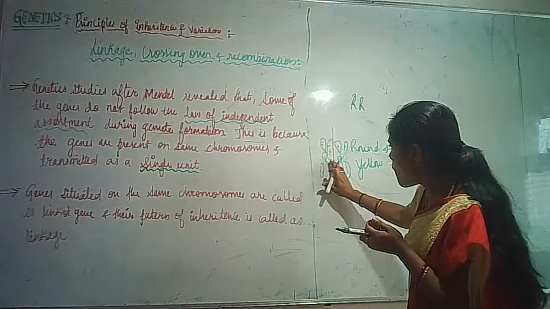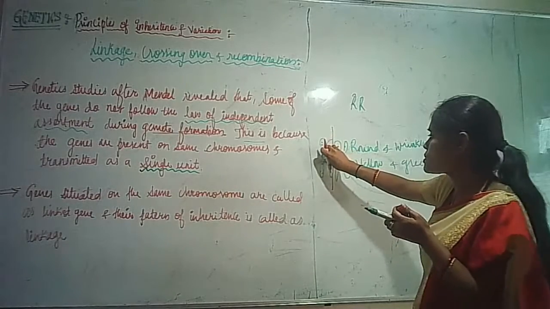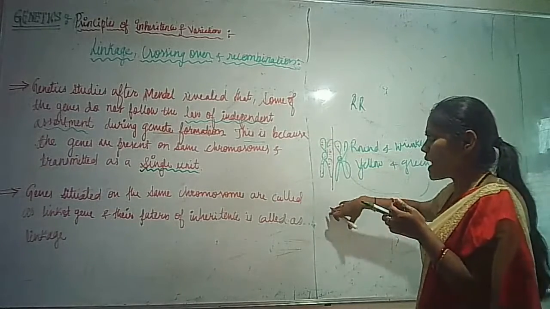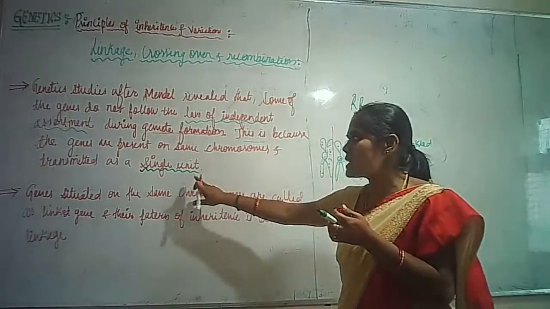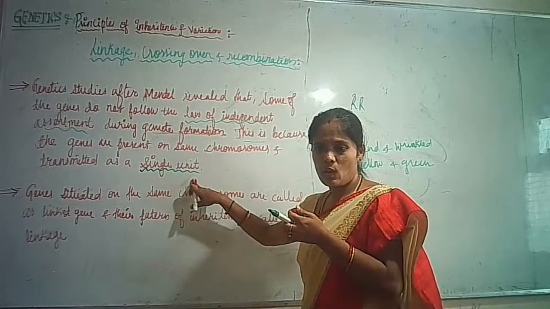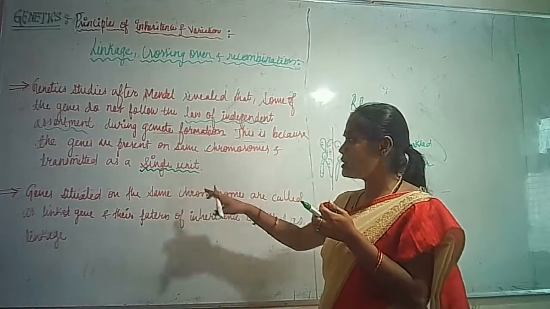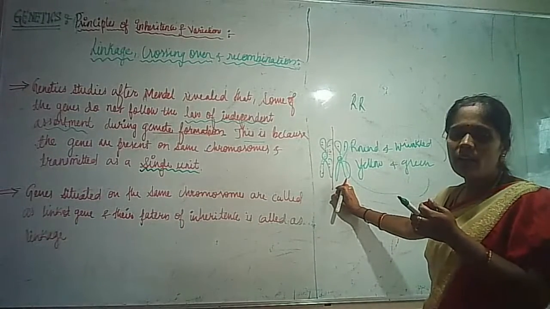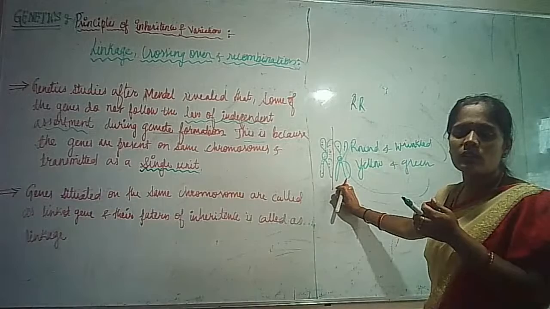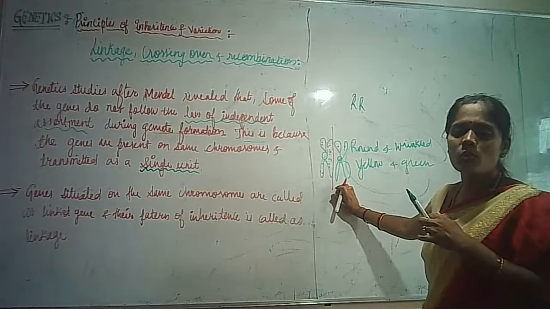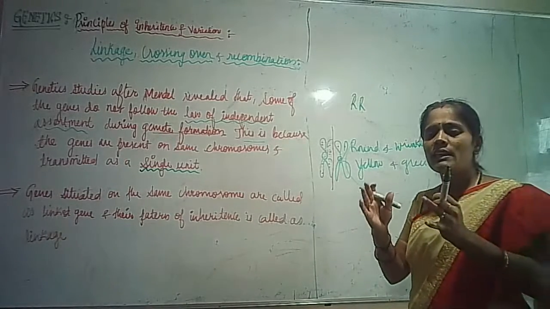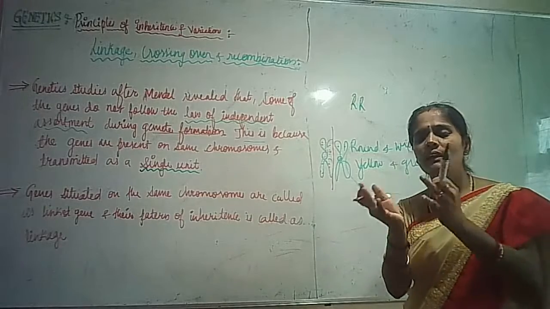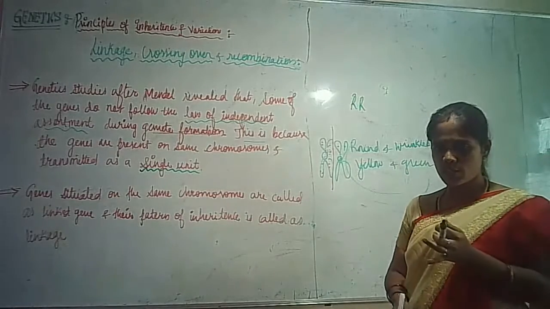The set of all the genes present on this chromosome is transferring together as a single unit. I repeat once again, dear students: according to Mendel, each pair of alleles is separately assorted and transferred to the next generation.